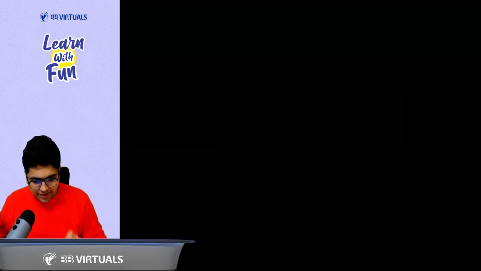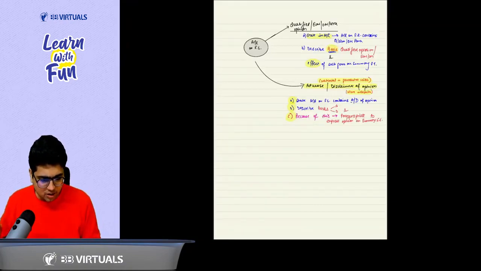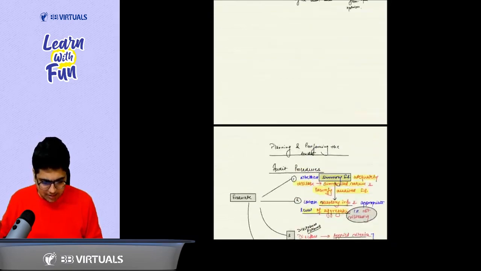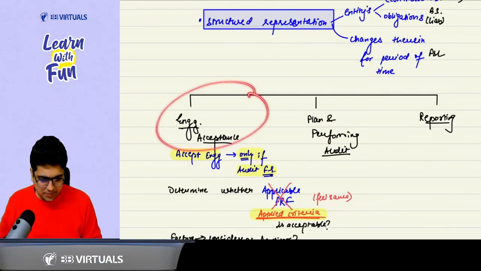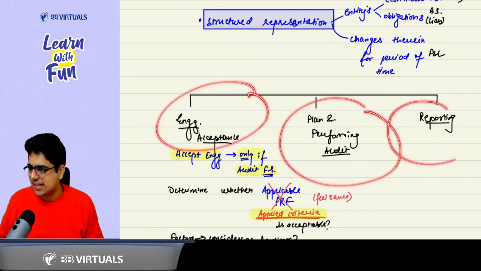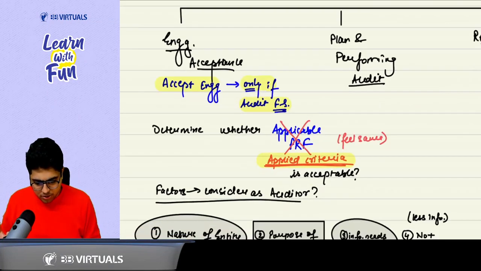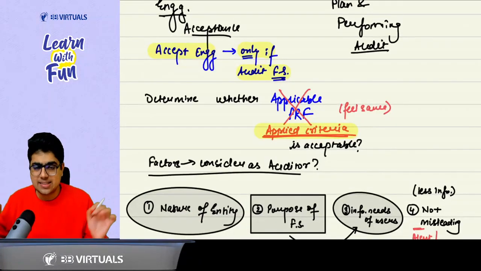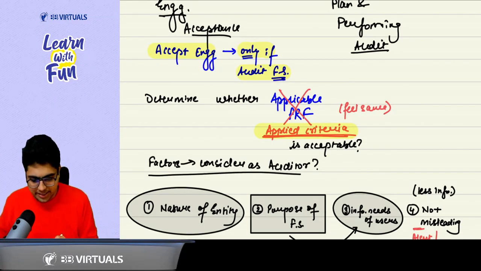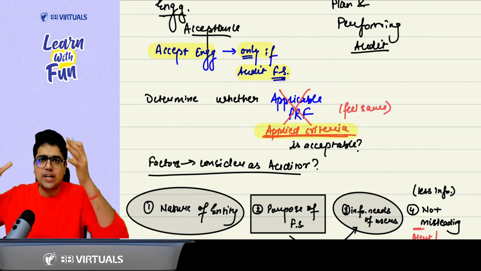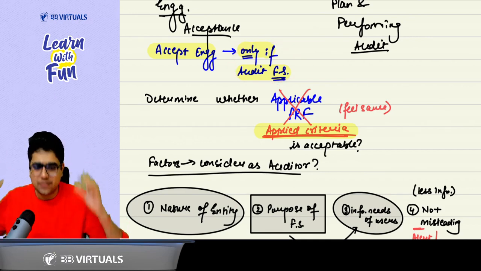Now, like every time, here also we divided the essay into three parts. What were the three parts? First part is related to engagement acceptance, then planning and performing the audit, and then the reporting part. When I talk about engagement acceptance, we will accept this engagement only if we were engaged to audit the full financial statement. Generally, when you are auditing the full financial statement, then you audit the summary financial statement.